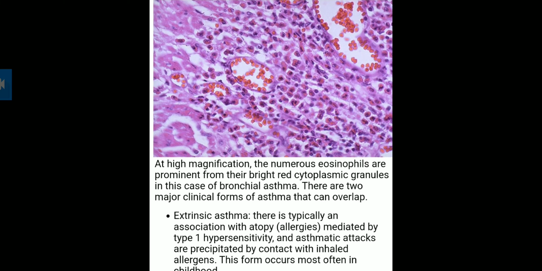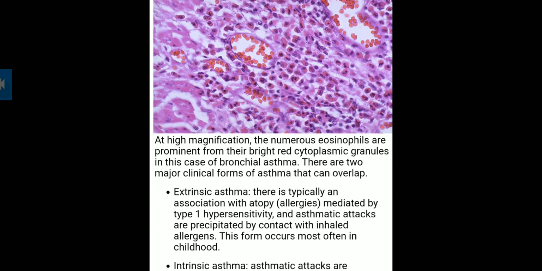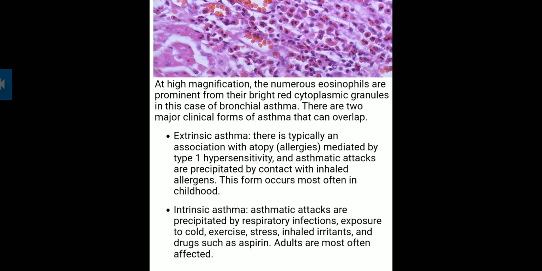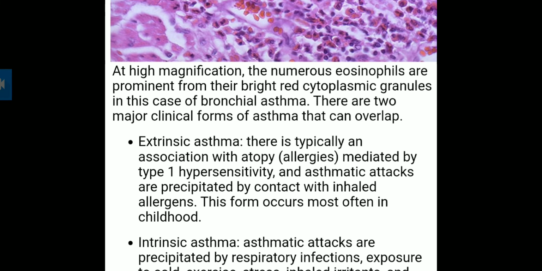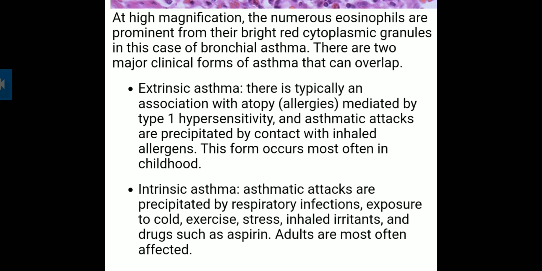In case of bronchial asthma, there are two major types of clinical asthma, extrinsic and intrinsic. And we have seen already that extrinsic is related with allergy or atopy, and type 1 hypersensitivity will be there, meaning immunoglobulin E formation will be there.